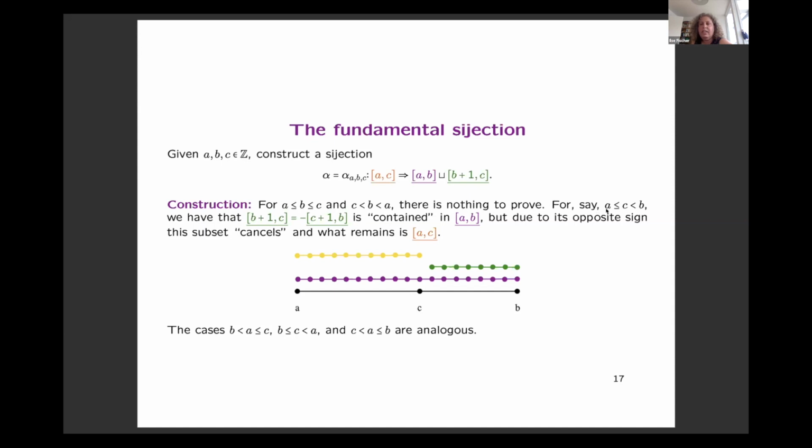But if you have this order, so A is less than or equal to C and C is less than B, then this picture explains everything, because you see that the interval [A, B] is the biggest interval. Then the green interval is a negative interval because the endpoints are not in the right order. So to speak, these green elements cancel some elements from the purple interval, and what remains is the yellow interval, which is just the interval on the left side. This is the idea of this bijection, and it works the same for all the remaining cases.